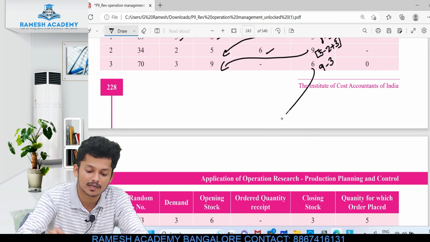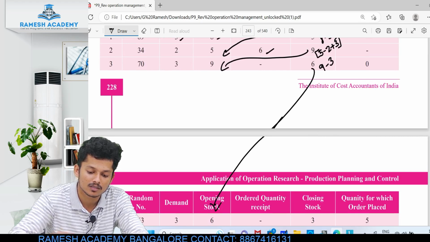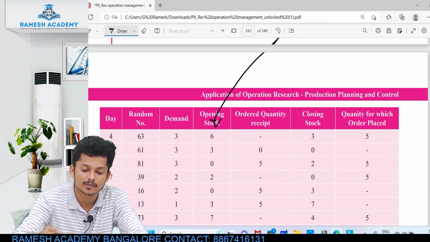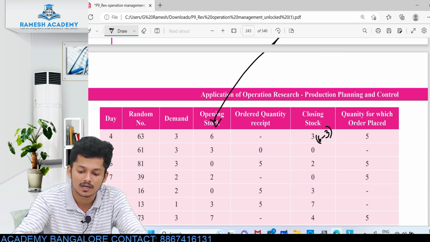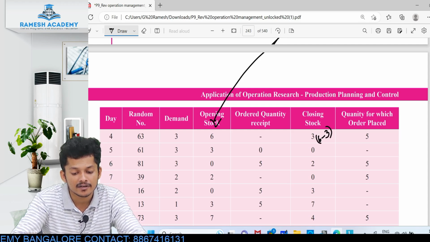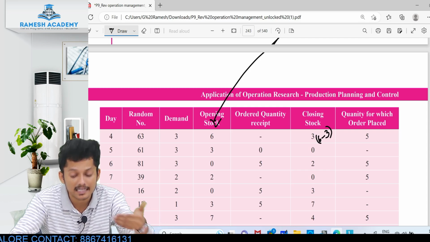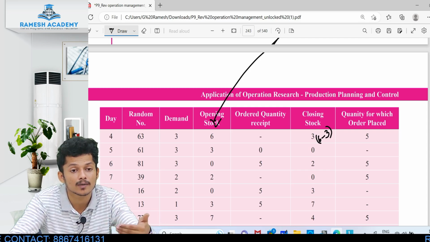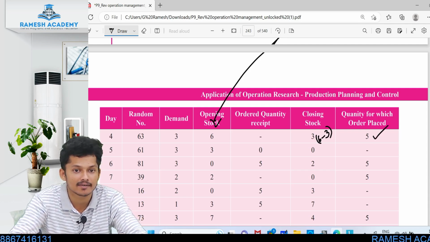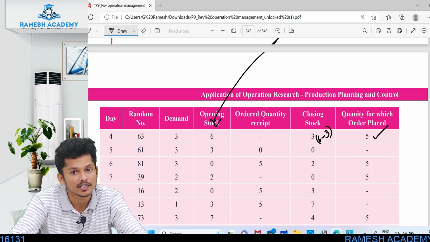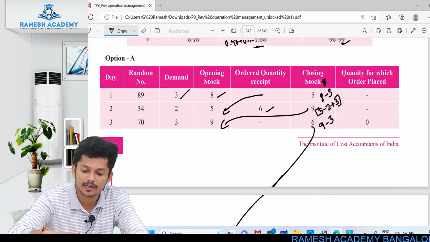Next, see, this will become the opening stock here. And see here, 6 minus 3. How has this 3 come? 6 minus 3. Okay. And see, if the outstanding order is less than 8 books, we must order how many books? 5 books. Correct? In the question they gave a condition, right? 5. Got it? Any doubts?